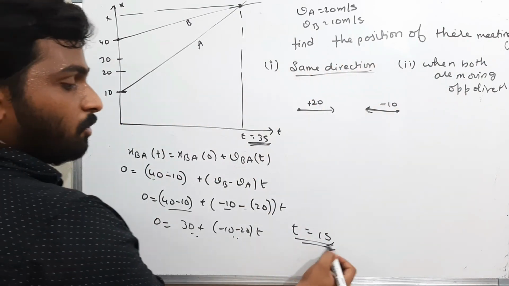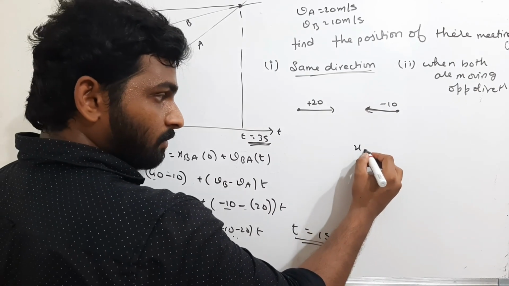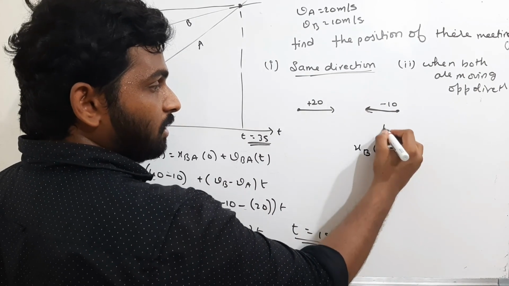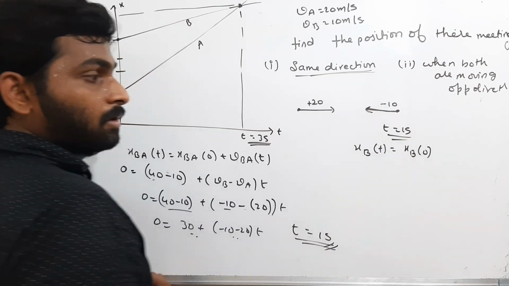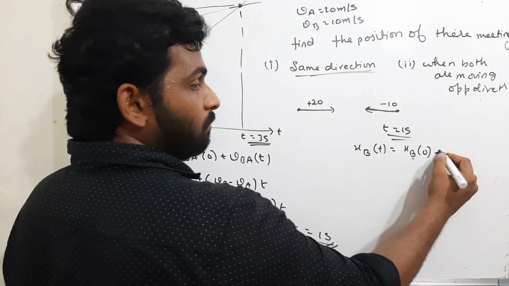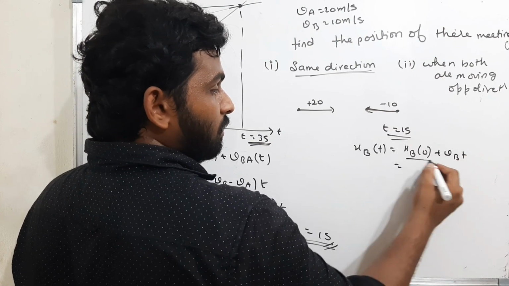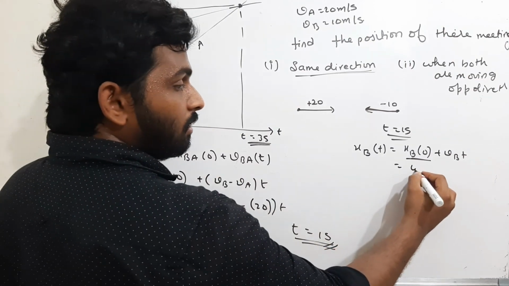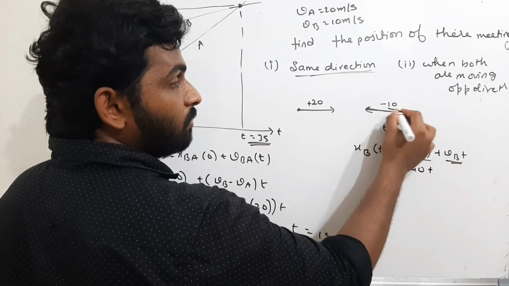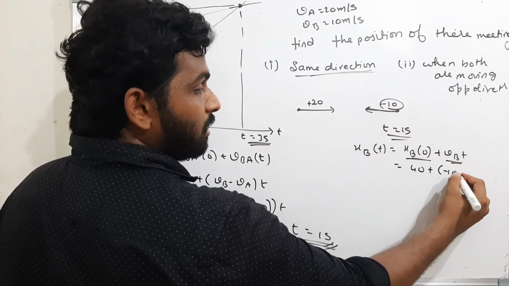Now in 1 second, what is the position of A? Therefore the position of B at time t, that means 1 second, is the initial position of B plus VB into t. The position of B is 40 plus the velocity of B, which I took as minus 10, into t.